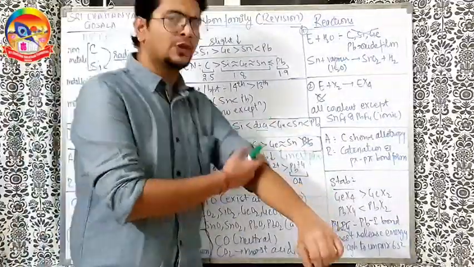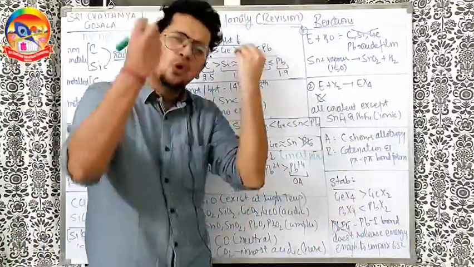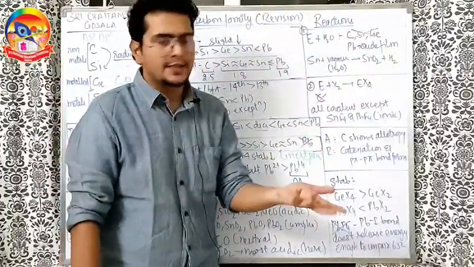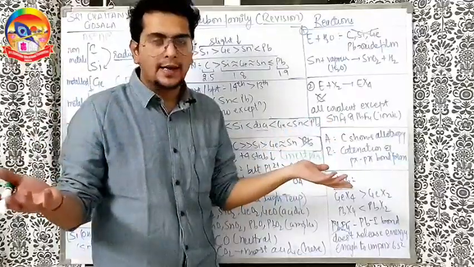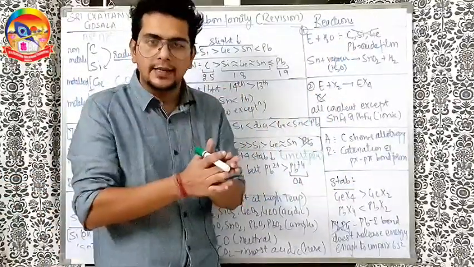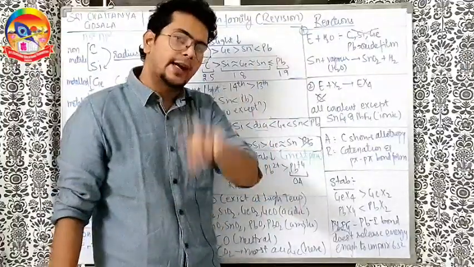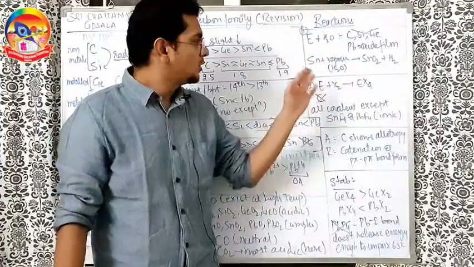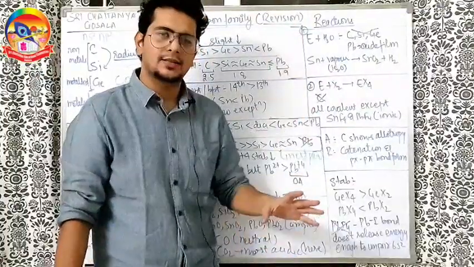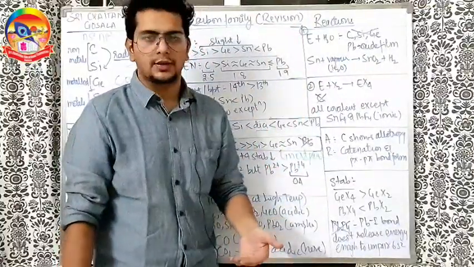Next, how do they react with water? Very simple question here. No one reacts with water except tin. Carbon, silicon, germanium are less reactive. Lead is reasonably reactive, but it develops a protective oxide layer and does not react. So only tin reacts, and that too only with water vapor to form SnO2, and hydrogen gas goes out. So these elements have very low reactivity towards water.